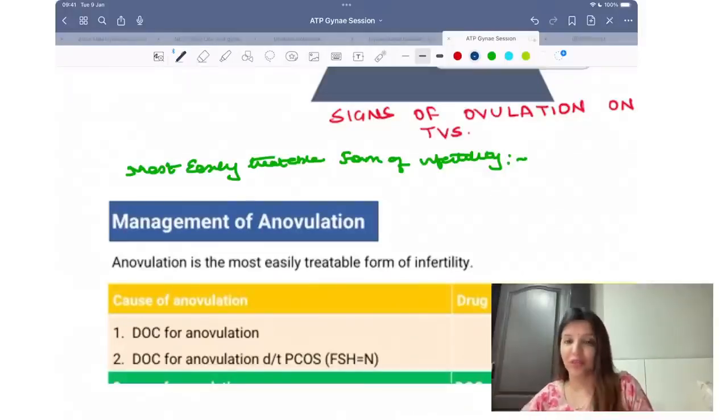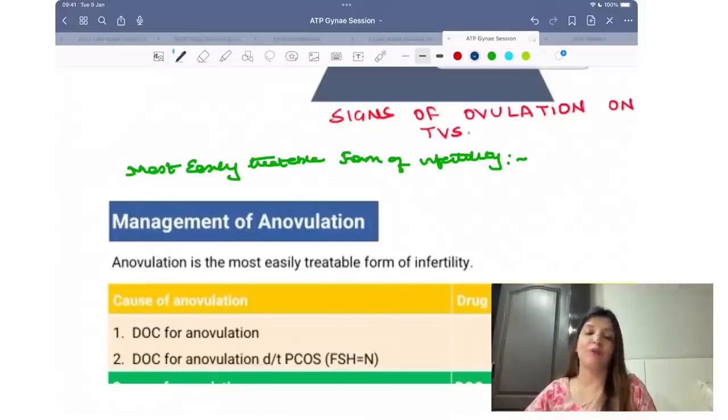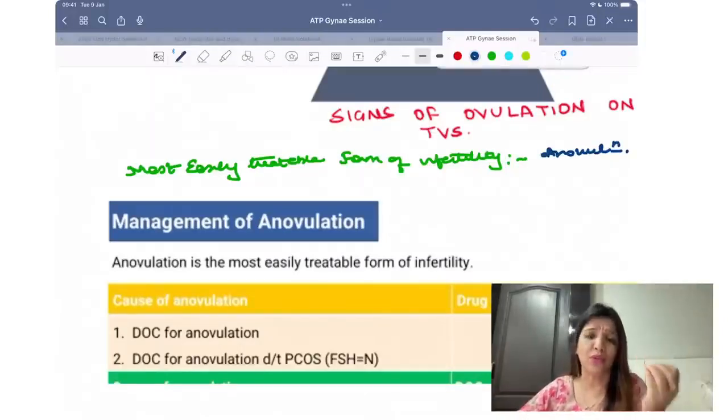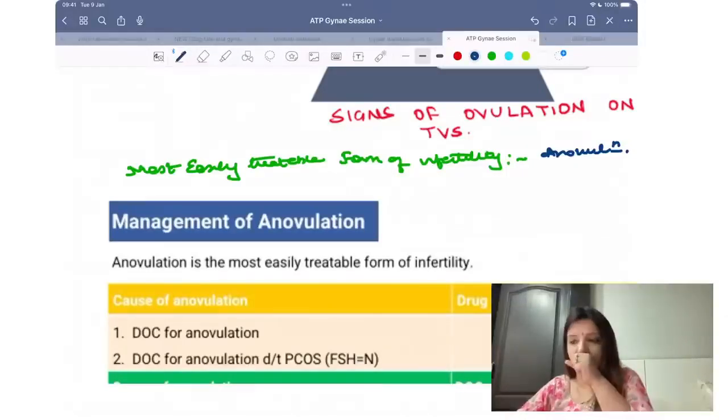Nani, I'll tell you something in a moment. Wait, you are right, but I'll come to your point also. Most easily treatable form of infertility. What is that? That is anovulation. In anovulation you simply have to give a drug. A small tiny little tablet, and your patient's infertility is treated. Right? Nishant, size of the dominant follicle is 18 to 20 millimeters.